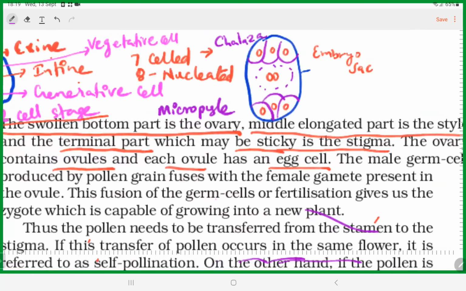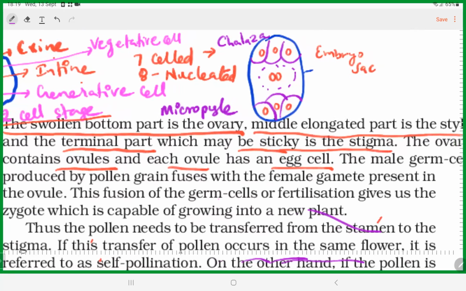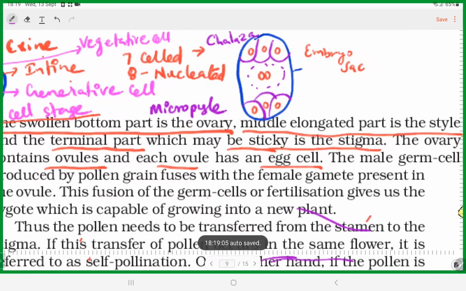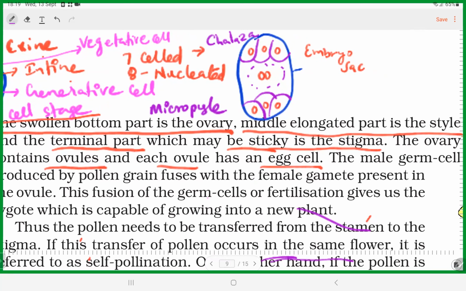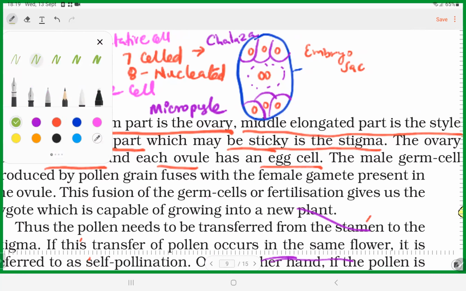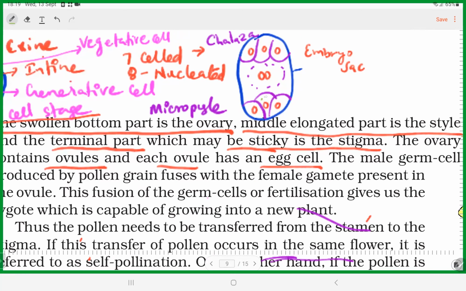Okay, fine. Now, just for your clarity, I'm going to give you a green dot. That green mark is actually called the egg cell. There is one nucleus. And here, the central cell has 2 nuclei.